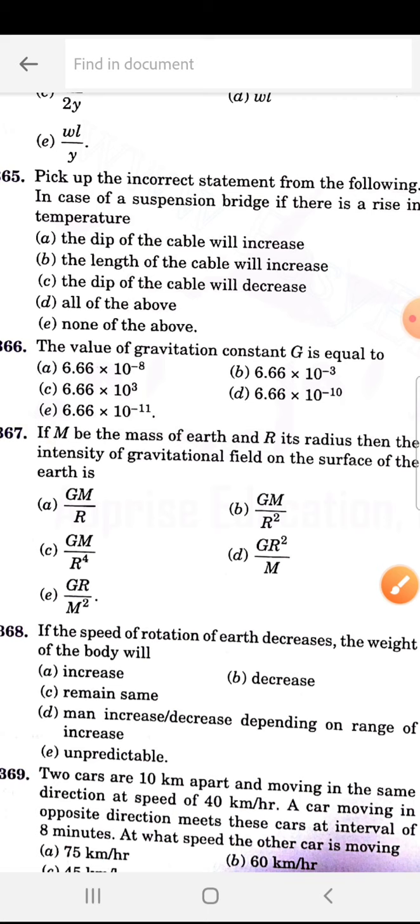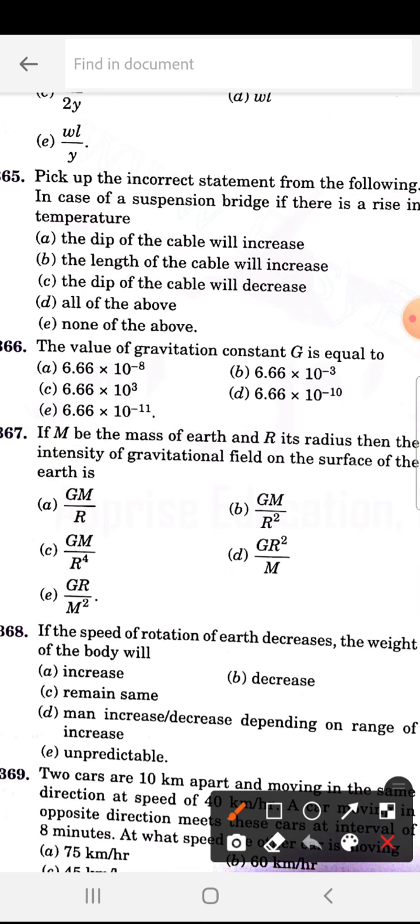Next, pick up the incorrect statement from the following. In case of a suspension bridge, if there is a rise in temperature, then what will happen? So 365 is C. The dip of the cable will decrease. Rise in temperature, 365 is C.